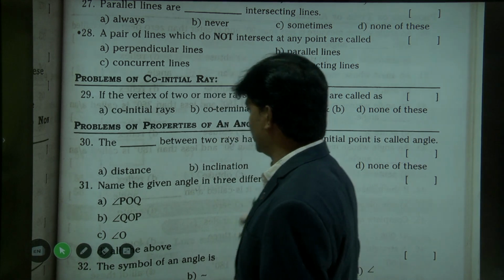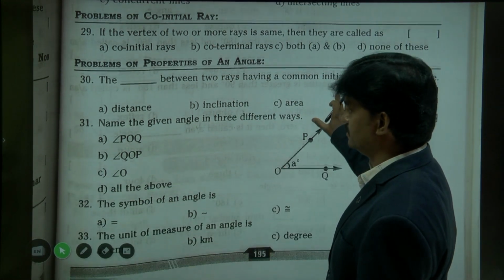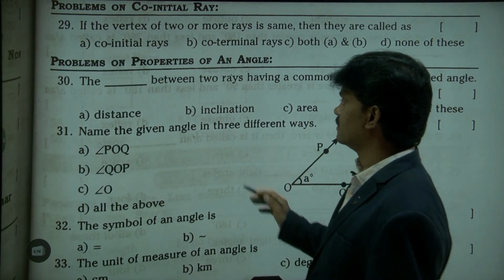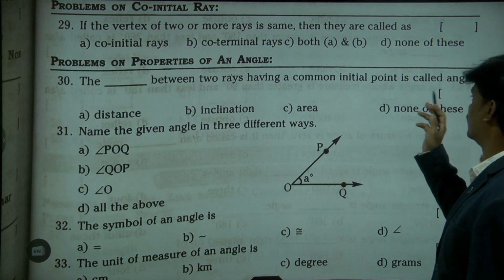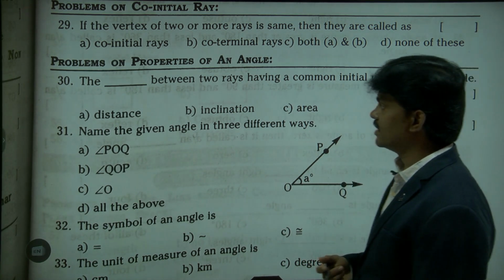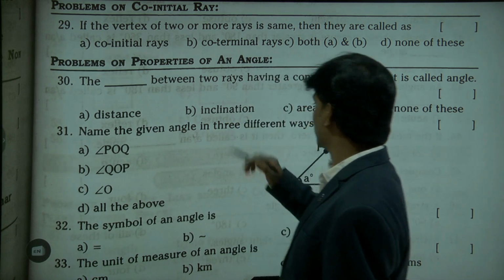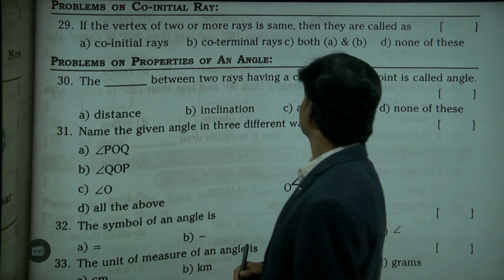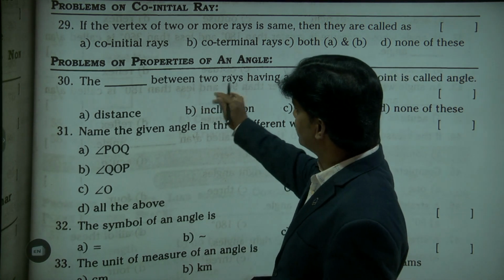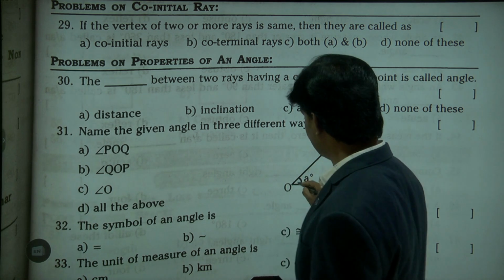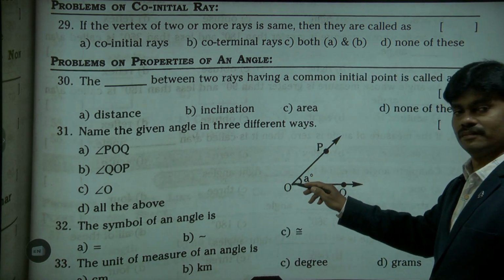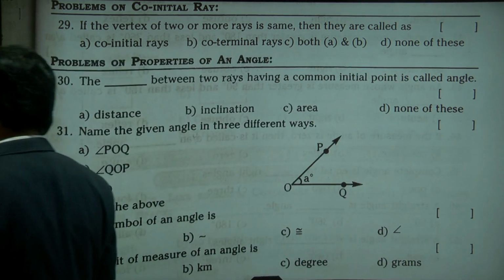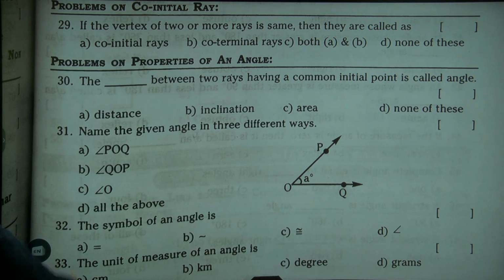Next, problems on angle. This is a little bit interesting for you. The dash between two rays having a common initial point is called the dash between two rays: distance, inclination, area, none of these. So, inclination. The inclination between two rays having a common initial point is called inclination. Next, question 31, you see. Next three, just check it out.